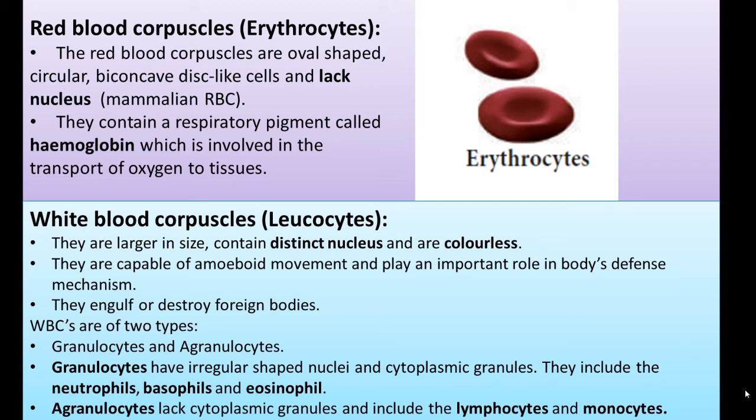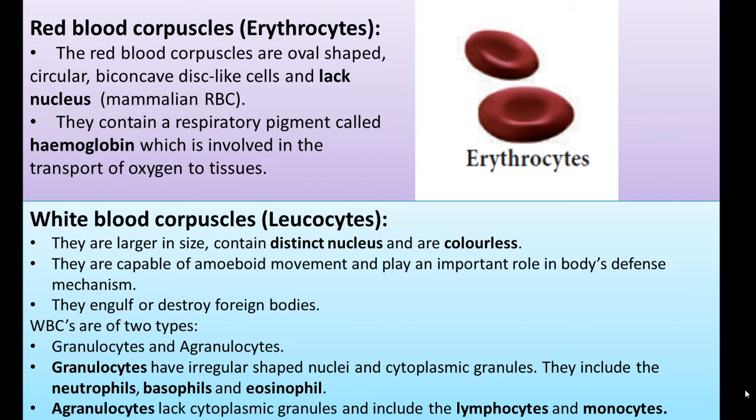Granulocytes and agranulocytes are two types of WBC. Granulocytes have an irregular shaped nucleus and contain cytoplasmic granules. Cytoplasmic granules are small granule-like substances inside the cell. Neutrophil, basophil and eosinophil come under granulocytes. Agranulocytes do not contain cytoplasmic granules. Lymphocytes and monocytes come under agranulocytes.